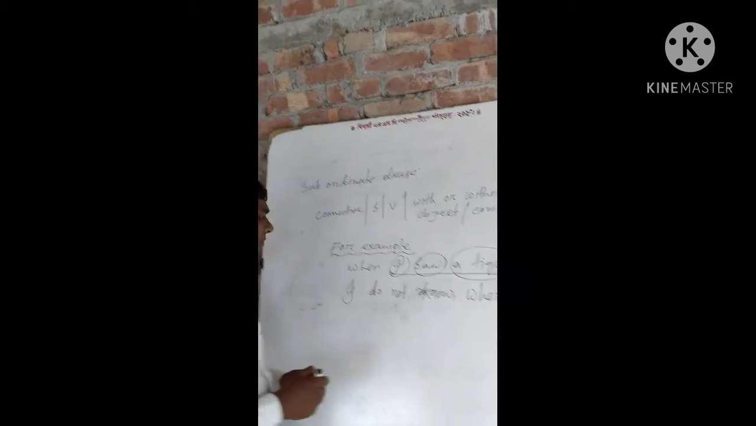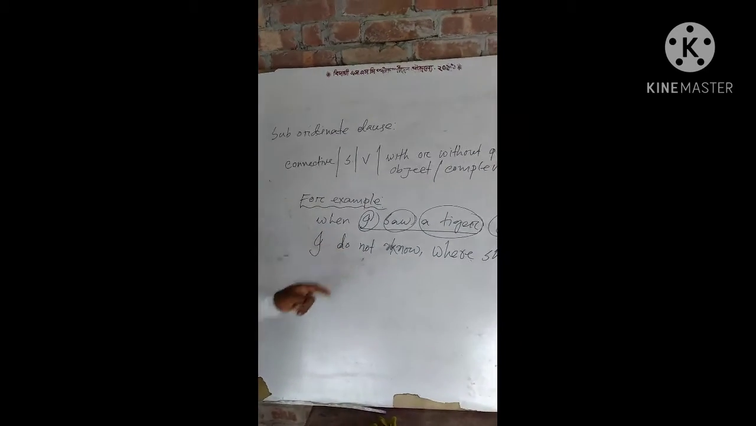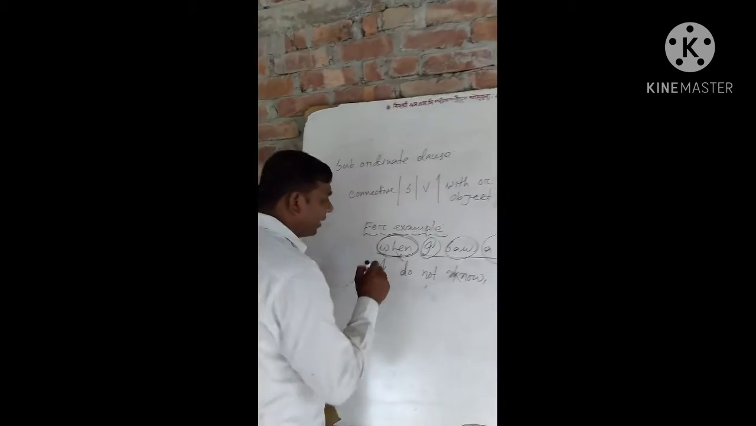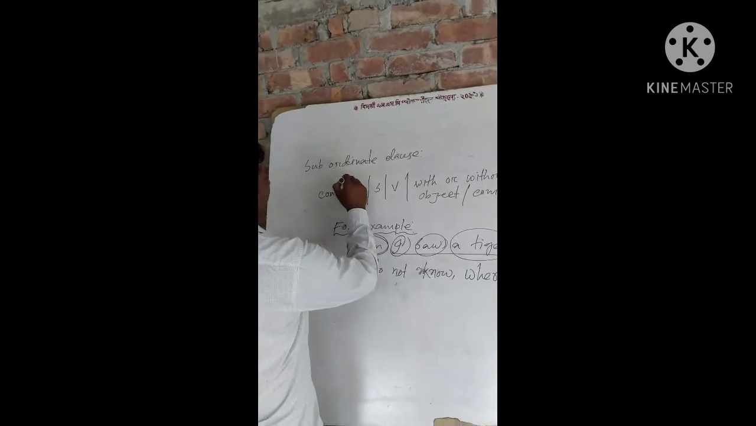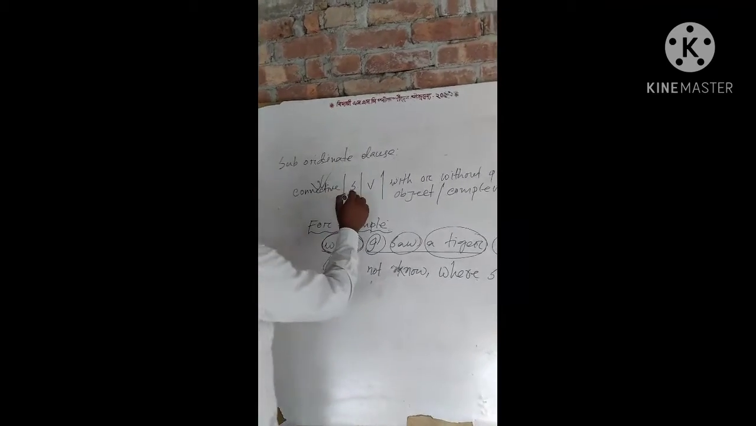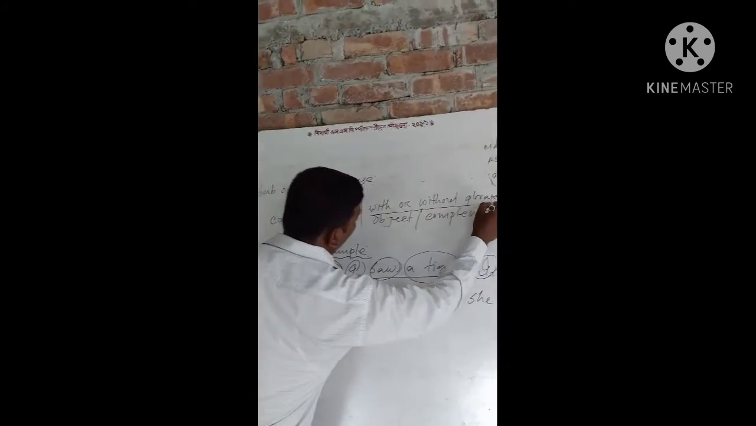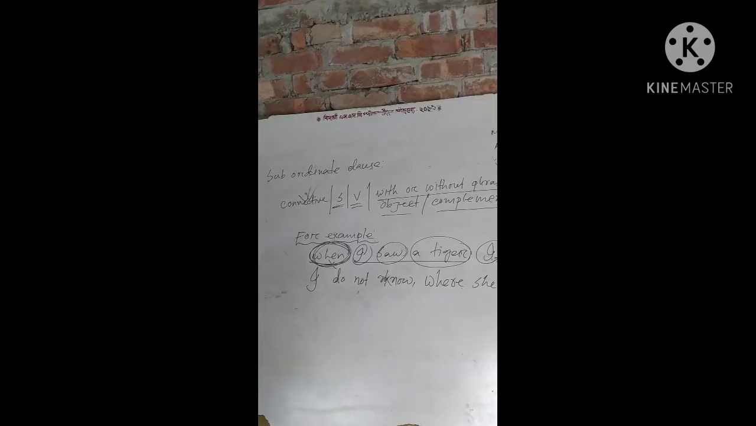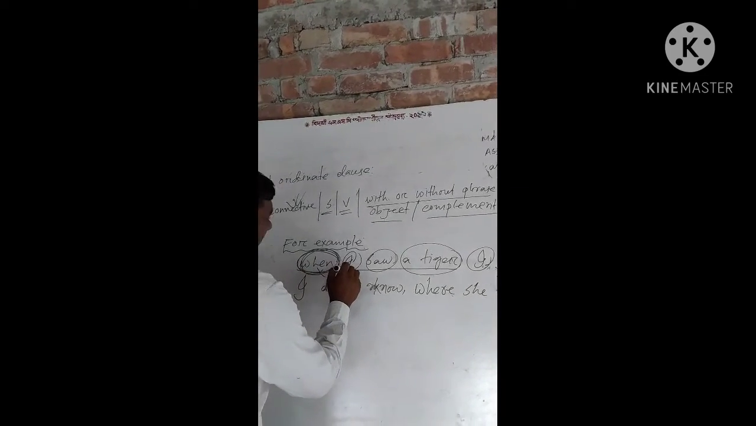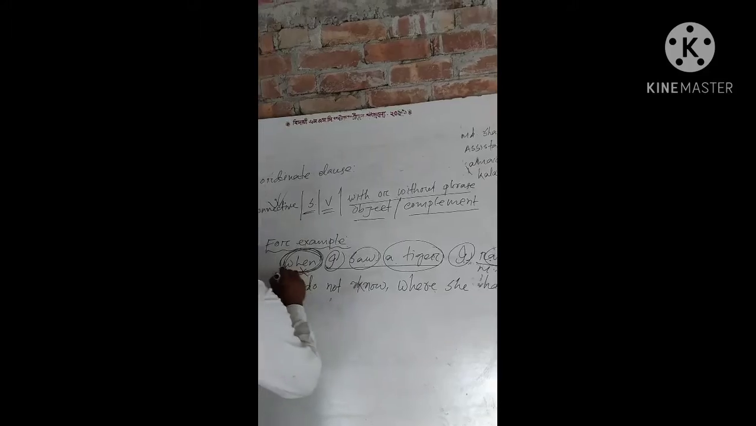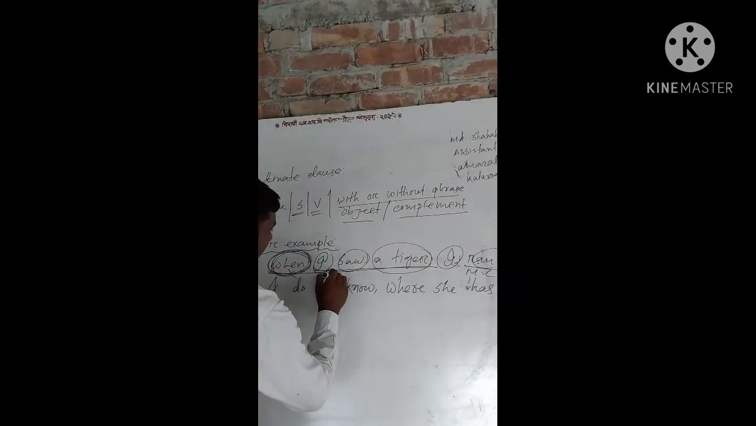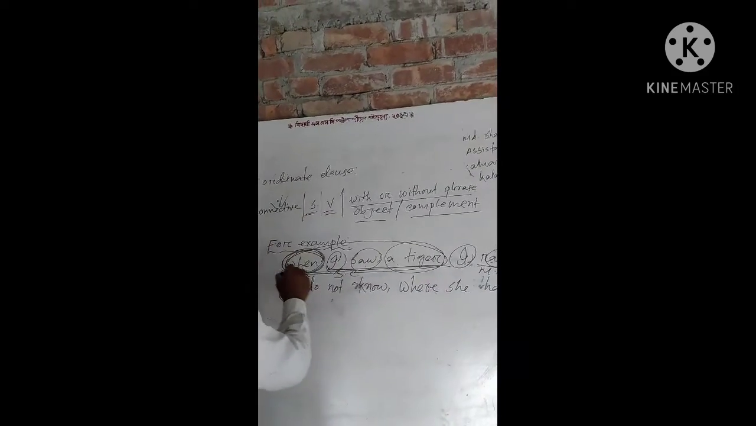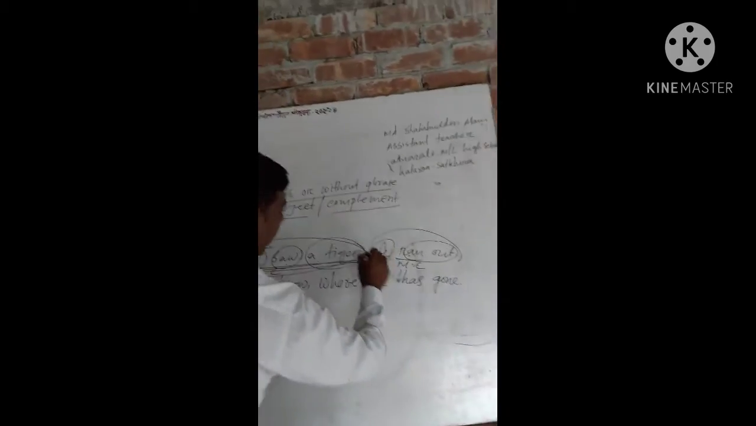But already I informed that a subordinate clause starts with a connective. So when is a connective? Connective, then subject, then verb, then with or without phrase, object or complement. So here when is a connective, plus subject plus verb plus object. So it's a subordinate clause and it's a main clause.